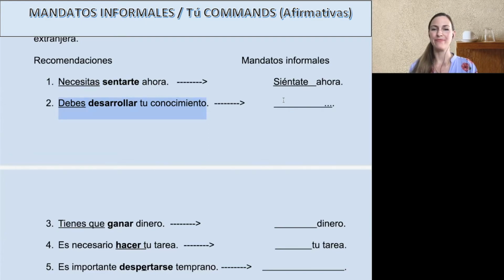Okay, so how would I do that? Paso uno, find the verb you're changing. Okay, so we're not saying should, we're saying develop your knowledge. Entonces, the new paso uno is make that for the tú form. AR verb, see? Our ending would be AS. Keep in mind, this verb has no stem change. This verb isn't reflexive. How do you know? Well, we just had to learn it. Okay, so paso dos, take off your S. Paso tres, add a te if it's reflexive. Oh, it's not. Okay, todo.